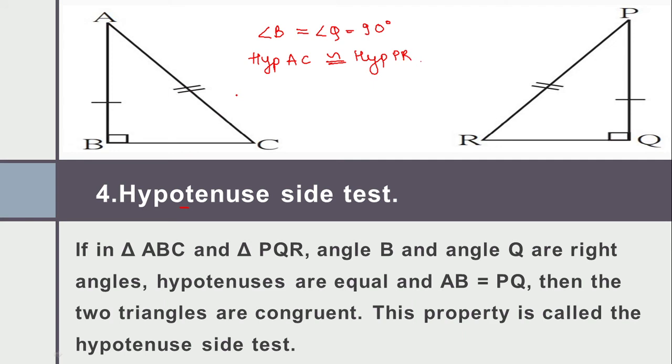Then it is the hypotenuse side test, so check for another side. Yes, AB and PQ have the same mark. So I will write side AB is congruent to side PQ. So we got the two triangles congruent by the hypotenuse side test. Whenever there is a right angle triangle, you should always check for the hypotenuse side test.